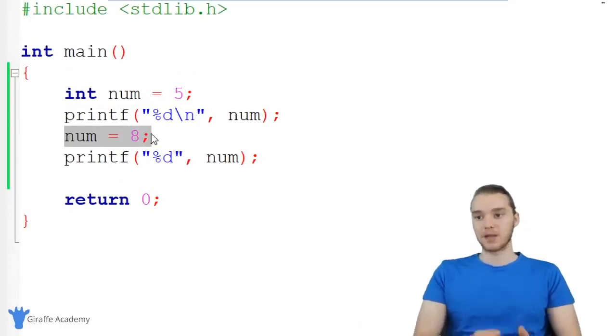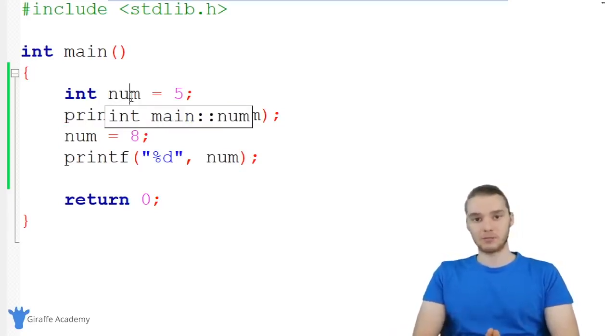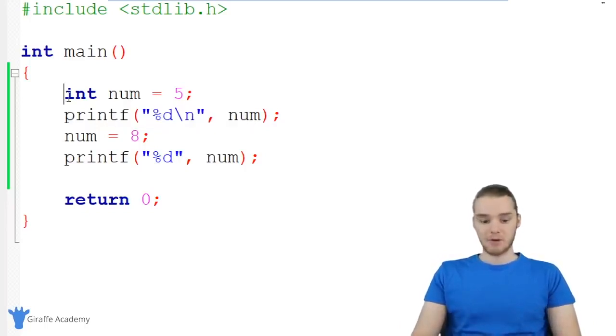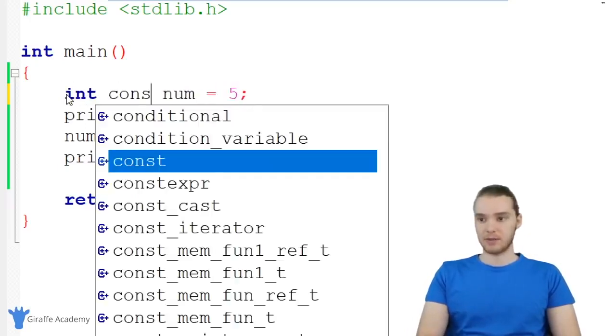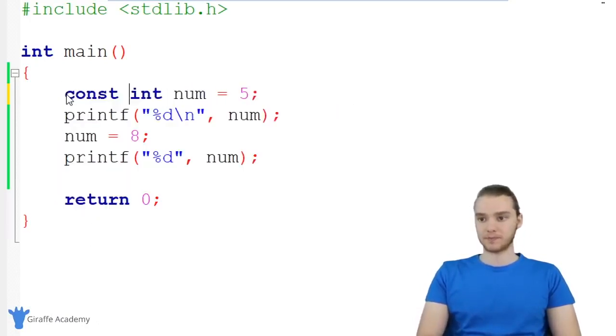I was able to modify num. But in certain circumstances in C, you're going to want to create variables, or values, that can't be modified. These would be values that just can't change, and those are called constants. So if I wanted to make num a constant, in other words, let's say for some reason I didn't want the num variable to be able to be modified in my program, I could come over here and say const, C-O-N-S-T, and I'm going to say that right before I declare the type. Now you can also say const right after you declare the type, but I've always preferred to just put it before. So I say const int num = 5, and now this program is actually going to throw an error.